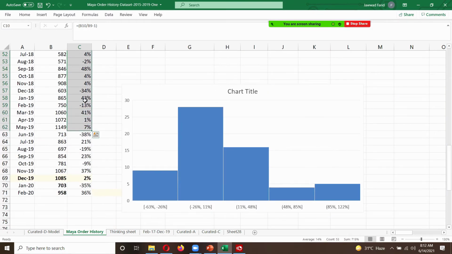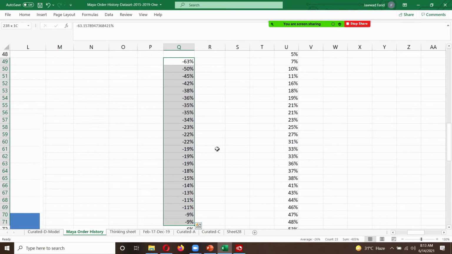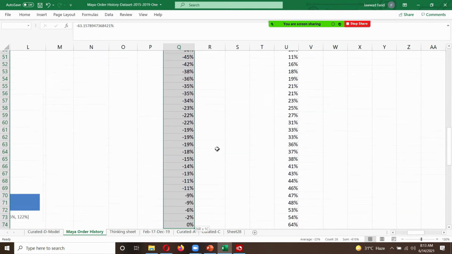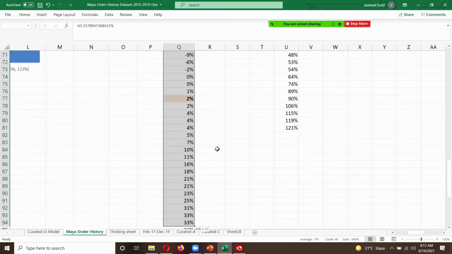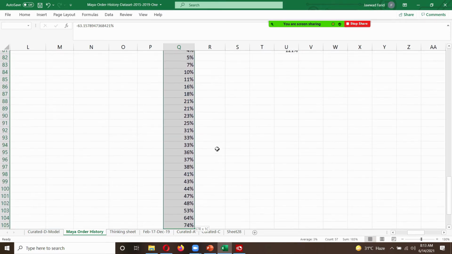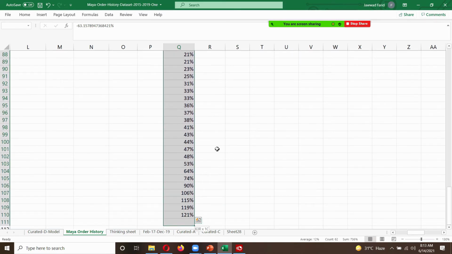And what I'm going to do is I'm going to ask Excel to organize and sort these out for me. So it's now sorted from the lowest, which is minus 63%, to the highest. And the highest is about 120%. So that's my range, right?